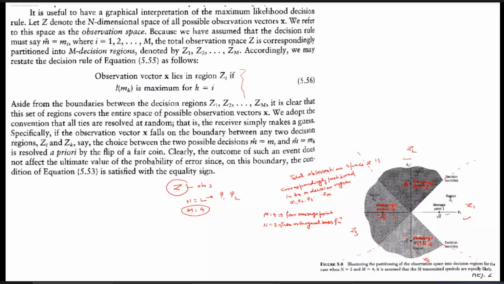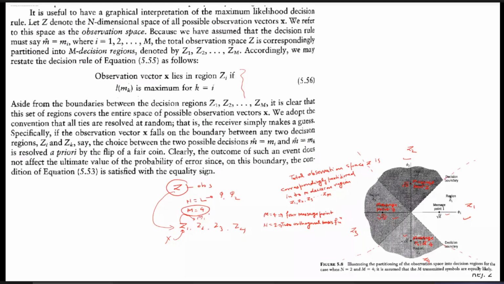Now, if we consider the whole space as an observation space, which we denote by Z, then we need to partition Z into four regions, observation regions or decision regions, given by Z1, Z2, Z3, Z4. And we say that if our observation vector X falls in any one of the regions Z, then the message corresponding to that region is detected.